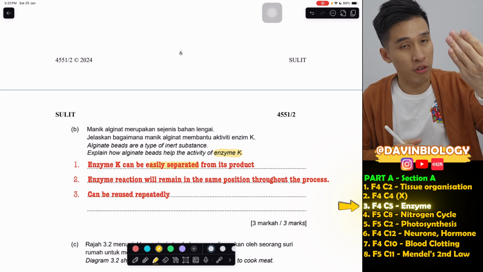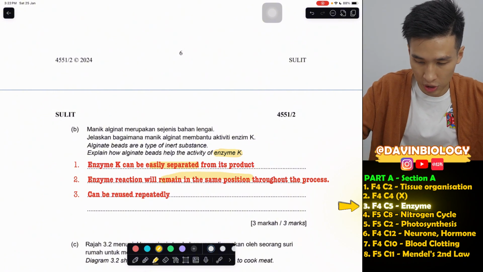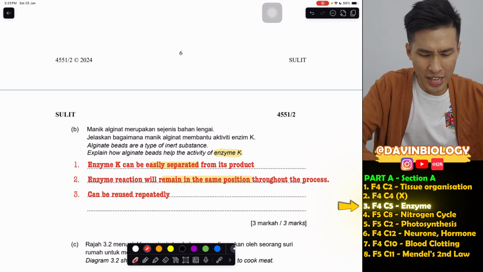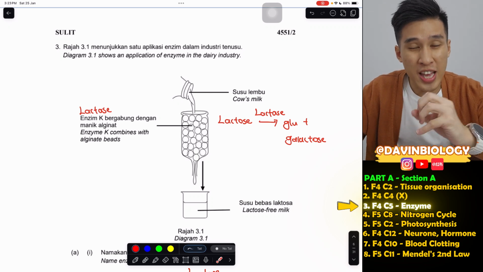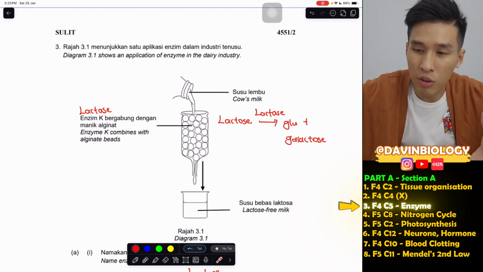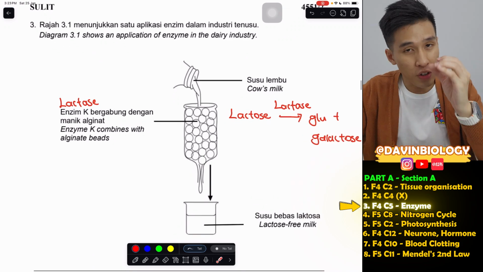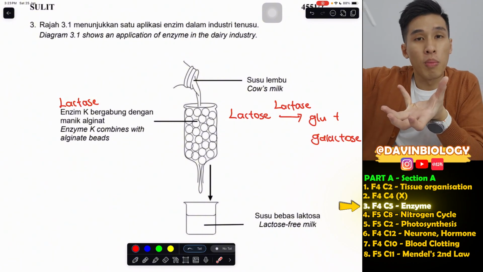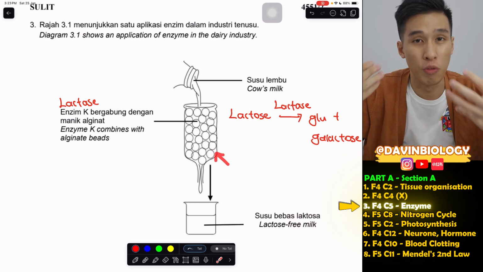The next thing: the enzyme will remain in the same position throughout the process, which is enzyme K. This means the enzyme won't move. If the enzyme keeps moving around, you have to take it out again and put it back in position. Since it's in a fixed position, I just have to keep on pouring the milk. Done, then pour another one. So it saves a lot of time because it won't move.